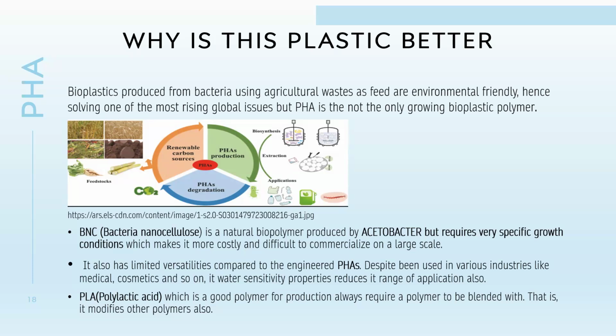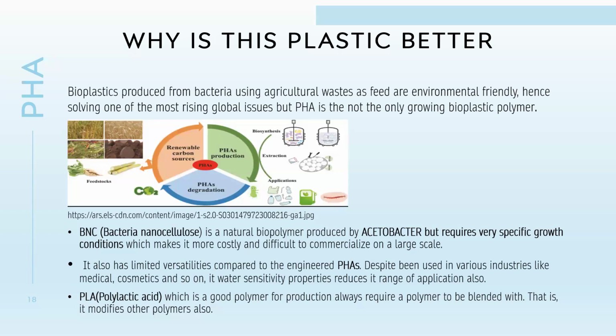So we have BNC, also another polymer from Acetobacter, a bacteria, but it requires very specific growth conditions. So if we want to scale up our production of bioplastic, we need to make it easy. We need the starting material to be easily available. This one, we are using starch. We need the glucose from the starch. An example of the agricultural food crop we are using is rice.